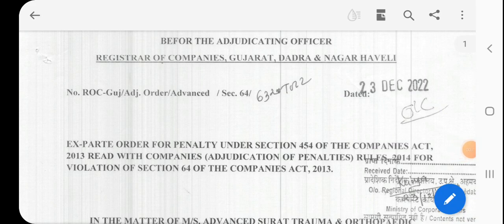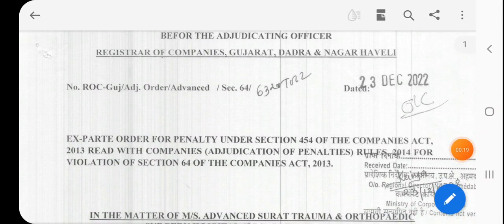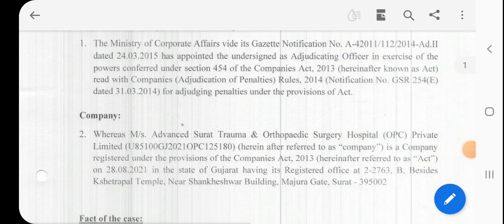Today we are discussing the Gujarat ROC adjudication order for the violation of Section 64 of the Companies Act. Dear friend, this order is an ex parte order because no representative of the company was present in the hearing. Let's see the facts of the case.